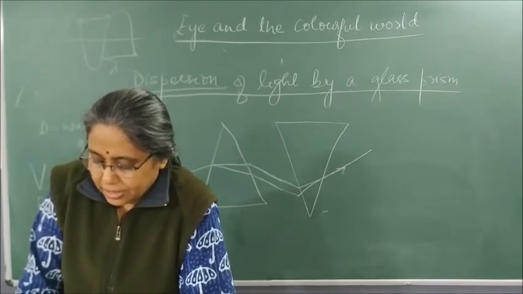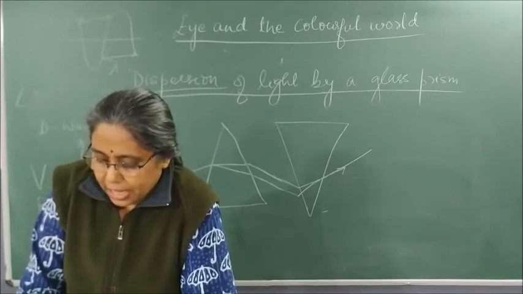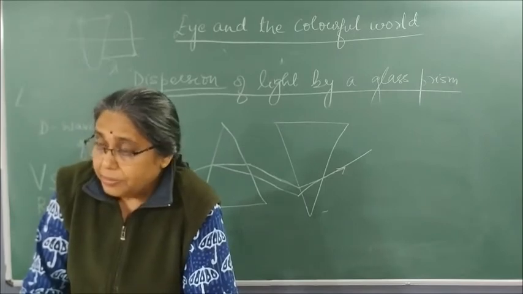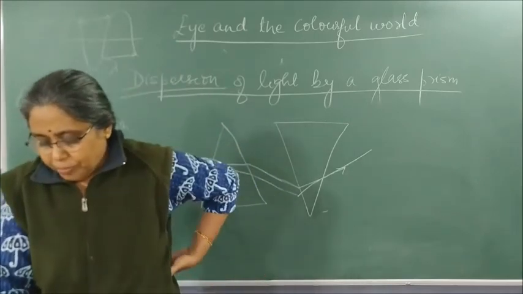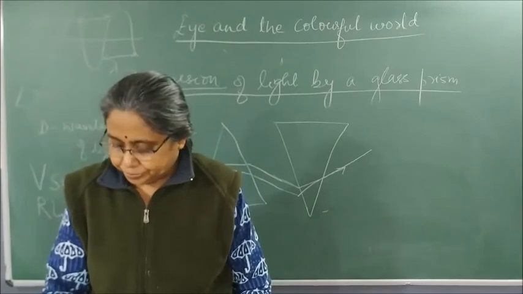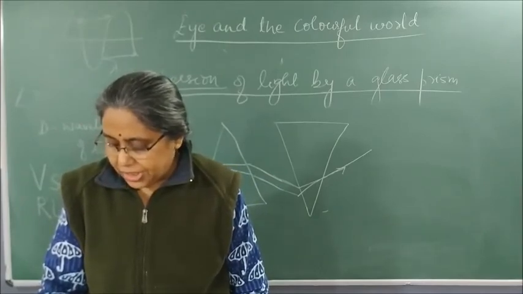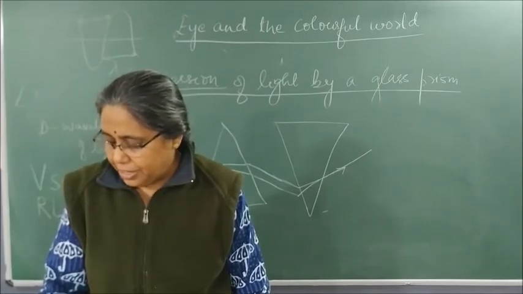The various colors seen are violet, indigo, blue, green, yellow, orange and red. The acronym VIBGYOR will help you to remember the sequence of colors. Please underline. The band of colored components of the light beam is called its spectrum. You might not be able to see all the colors separately, yet something makes each color distinct from the other.